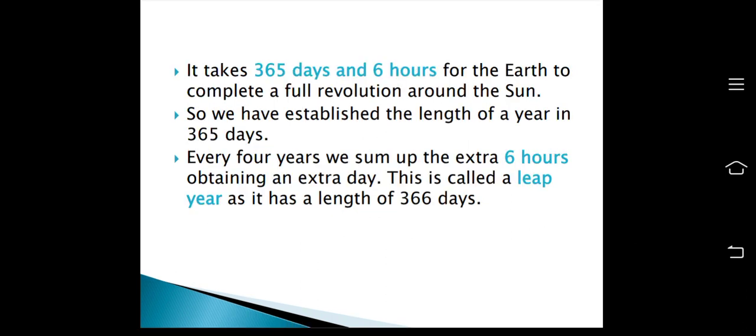So it takes 365 days and 6 hours for the earth to complete a full revolution around the sun. So we have established the length of a year as 365 days. But one thing we have to remember is that every 4 years we sum up the extra 6 hours, obtaining an extra day. This is called a leap year, as it has a length of 366 days.